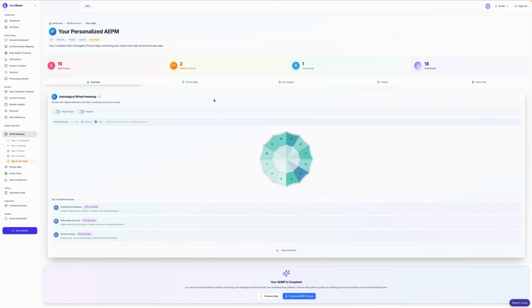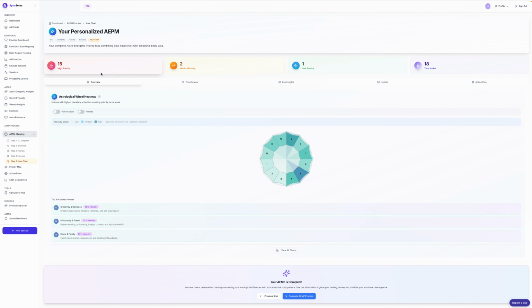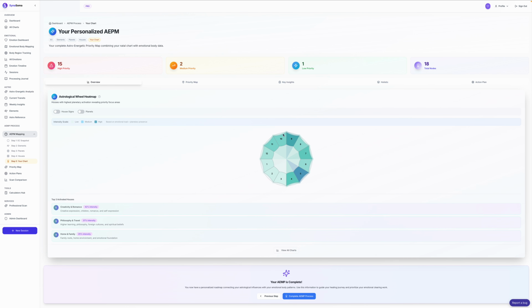And then eventually you come down to a personalized AEPM chart. This looks at the region of you astrologically that's the highest load. As you can see, house 9 and house 5 light up here. So this is what's going on at that time.